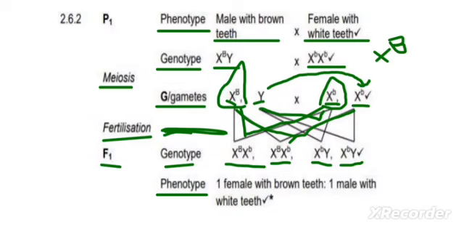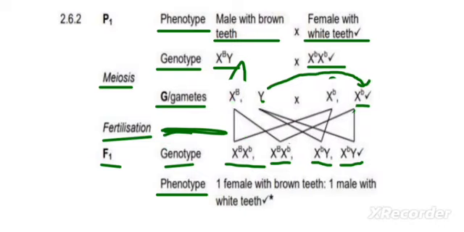Remember the definition of a dominant allele. It shows itself in the what? In the phenotype, right? And then the recessive allele does what? It only shows itself in the phenotype when it is in homozygous condition. So the second genotype, X capital letter B and X small letter b, that person is also affected because they have the capital letter B in them. Because this disease is caused by what? A dominant allele. Is this a female or a male? It's a female, right? So the phenotype is going to be a female with brown teeth. A female with brown teeth.